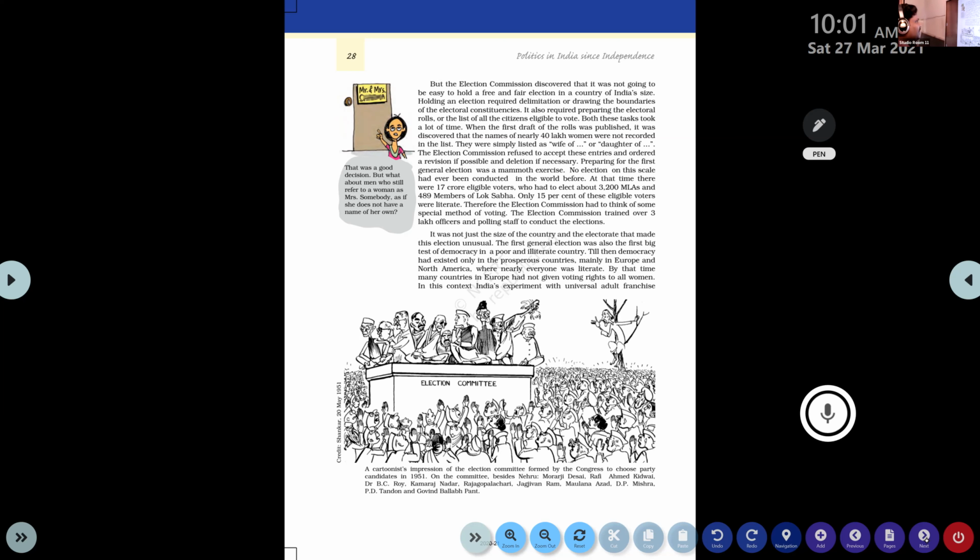It's a large country. Holding an election required delimitation, or drawing the boundaries of electoral constituencies. So the delimitation, or drawing the boundaries of electoral constituencies, is important. We have to prepare the constituencies for the election, special jurisdictions, special areas to contest in the election. It also required preparing an electoral roll. You know what is an electoral roll? An electoral roll is a list of eligible voters from a particular locality or a ward.